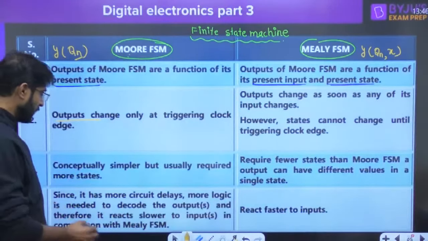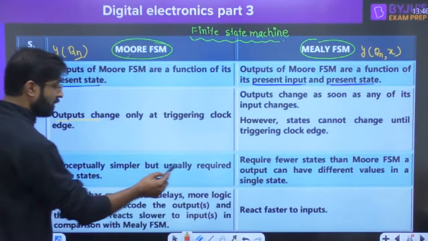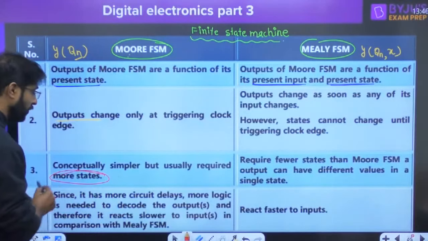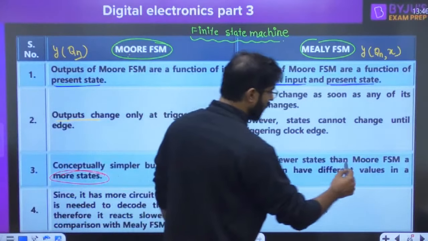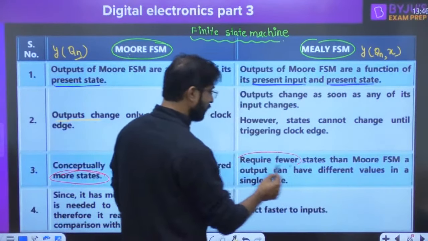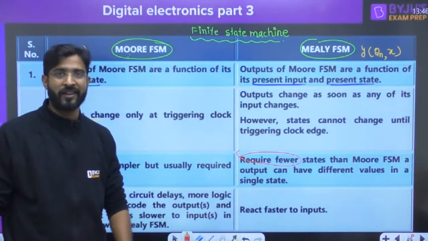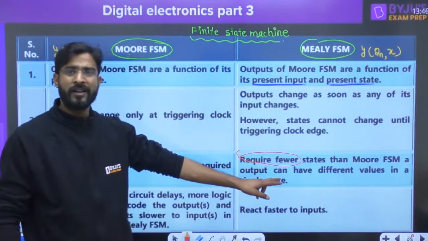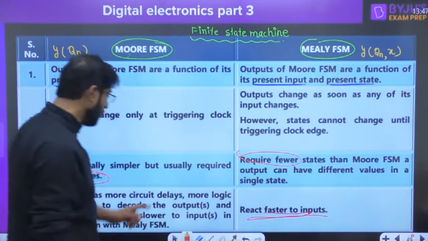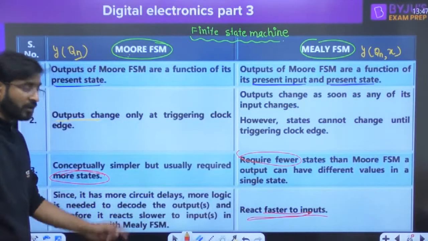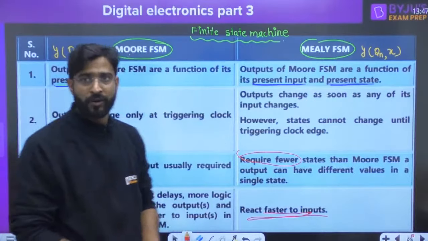Always try to understand: if you want to design by Moore FSM, more hardware is required, because more states are required. In the Mealy FSM, less hardware is required because fewer states are there. If fewer states are there, then the response will be faster. So Mealy is faster as compared to Moore. There is a little more delay associated with Moore because more hardware is required to design it.